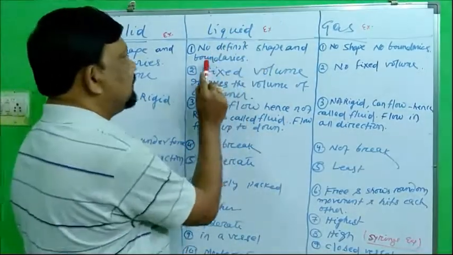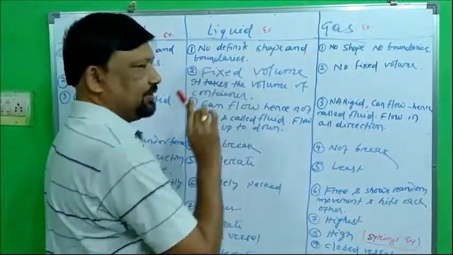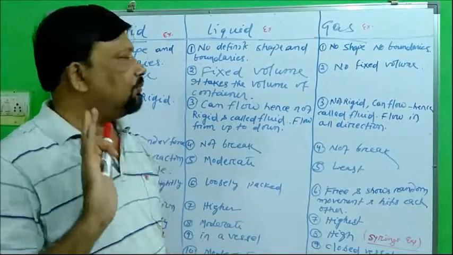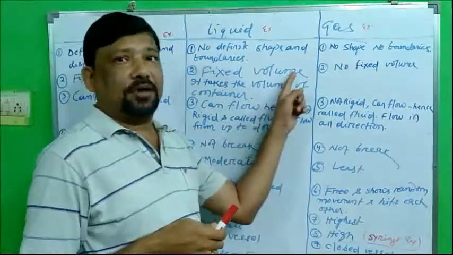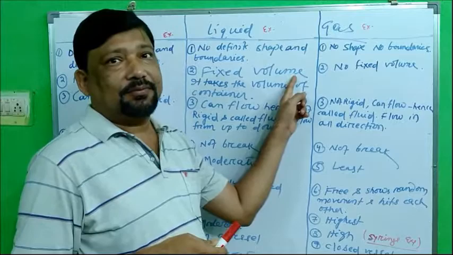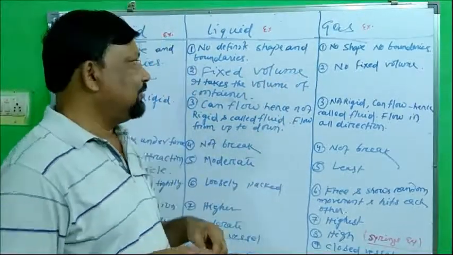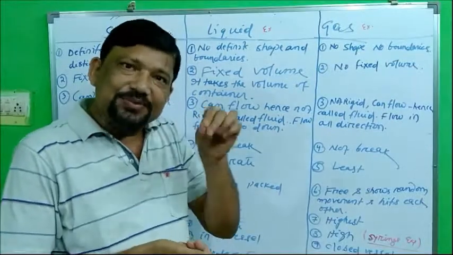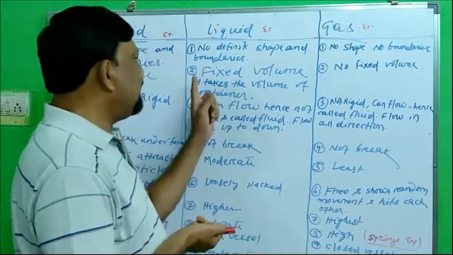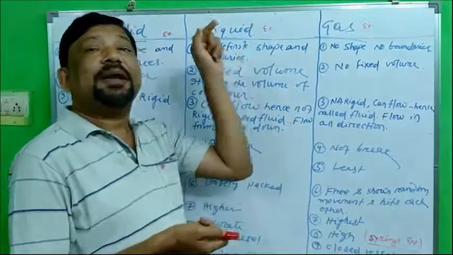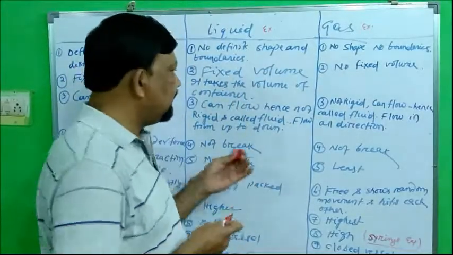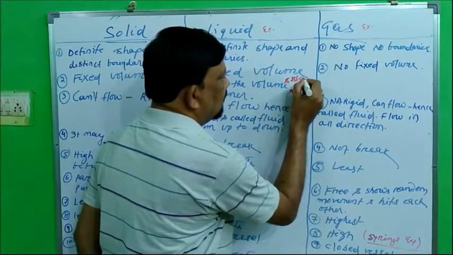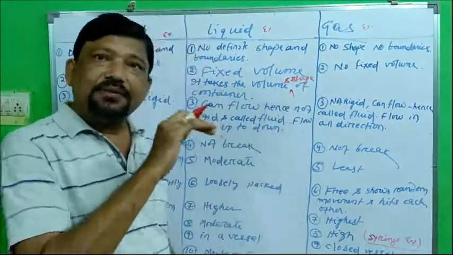But in case of liquid, no definite shape and boundaries. Liquid doesn't have any shape or boundaries, but it has a fixed volume. But one most important characteristic is that once it is kept in a vessel, in any container, then it will take the shape as well as the volume of that container.